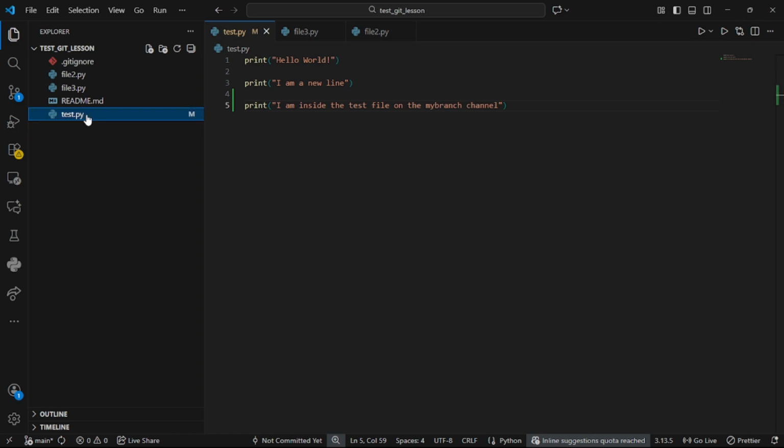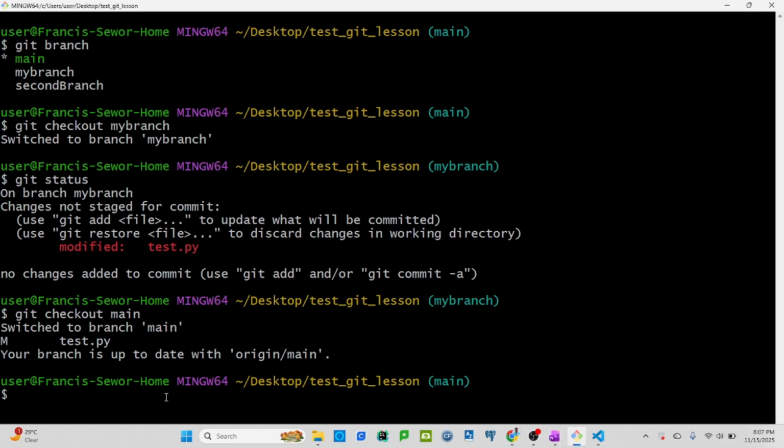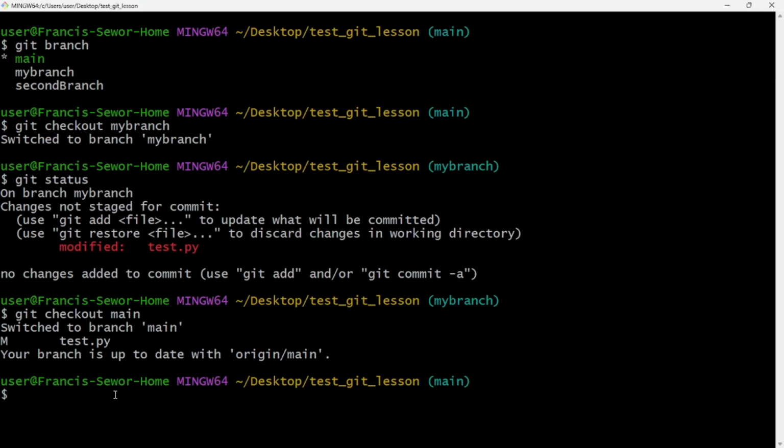Yes. So what happened is that the contents that we have, you see that something has been modified in the test.py, right? It's saying to use git add, changes not staged for commit and all that, right? I needed to find out the status of the working directory. Our working directory is the same. Something has been modified, but I need to go back. It's still in the working directory, and the working directory is for all the branches, right?